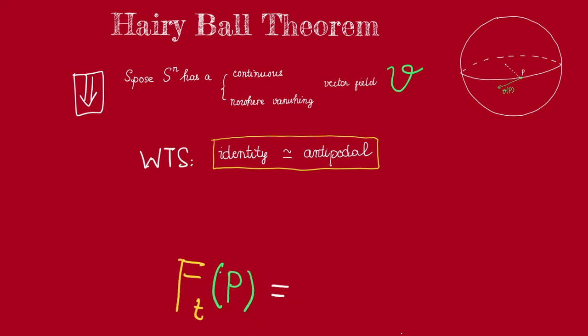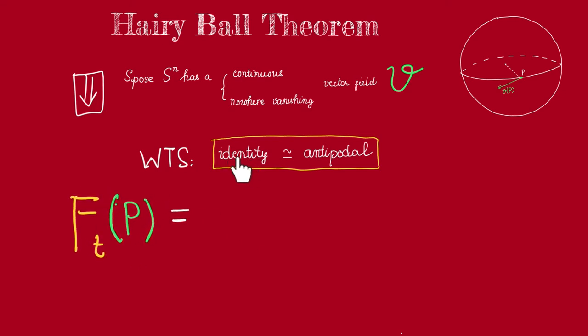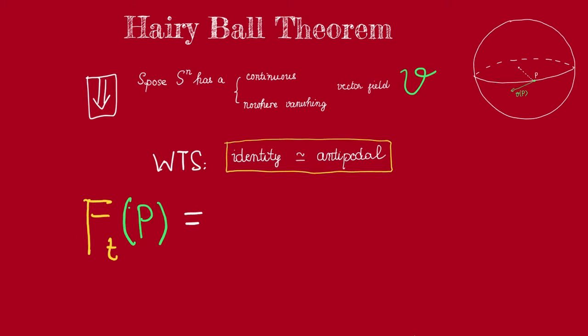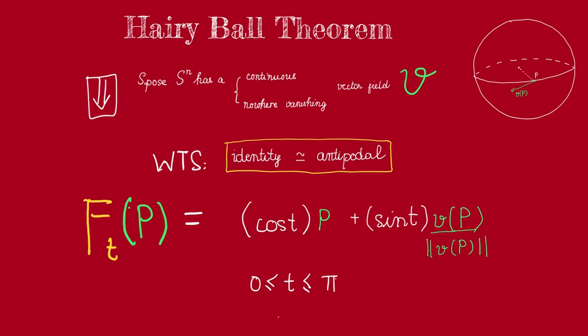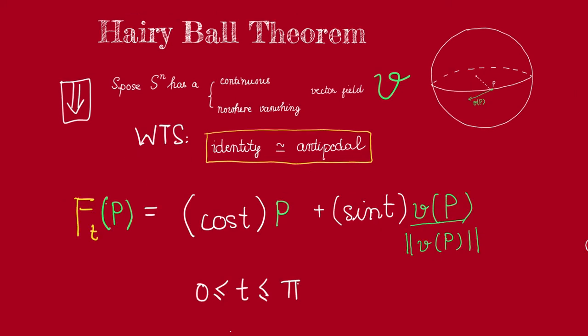Now, let us construct a homotopy between the identity and the antipodal map. It will be given by this formula as t ranges from 0 to pi. Now observe that this formula is well defined because this is never 0. That is how we use this hypothesis.